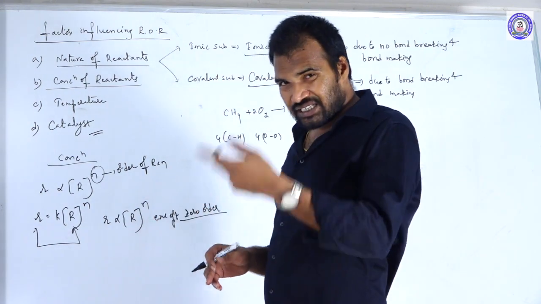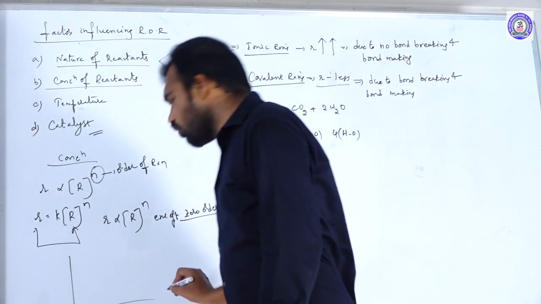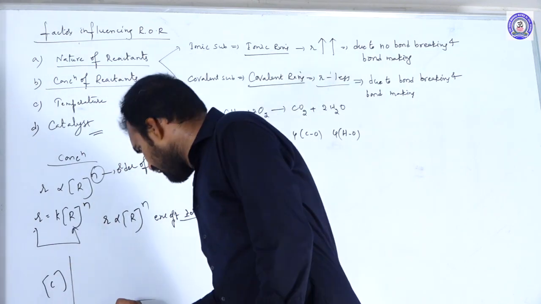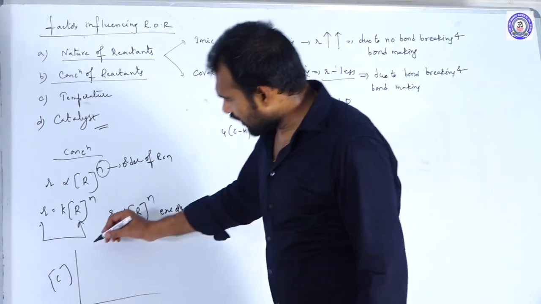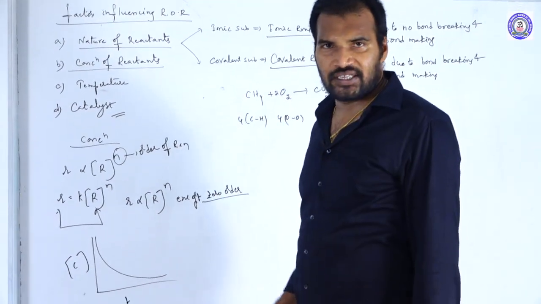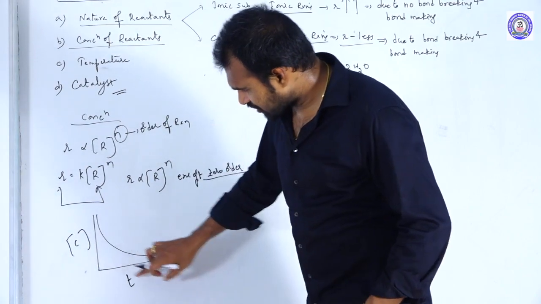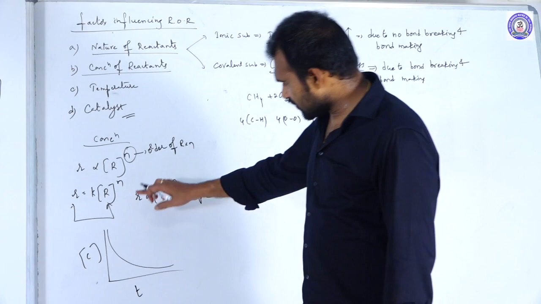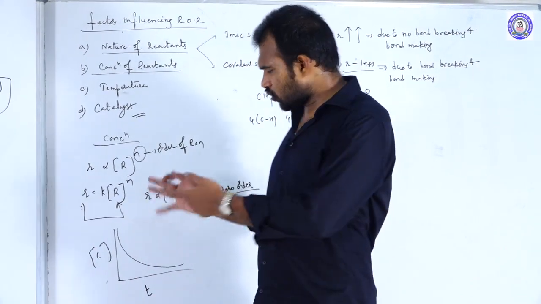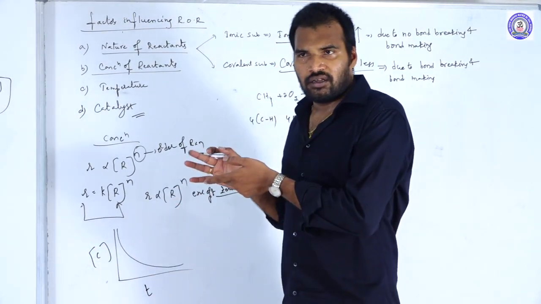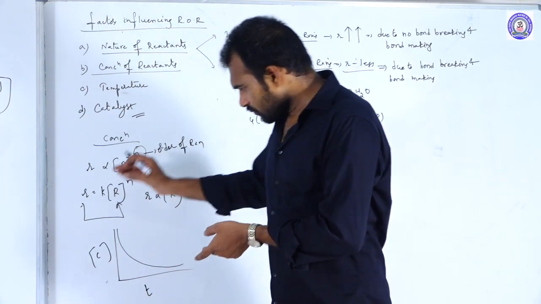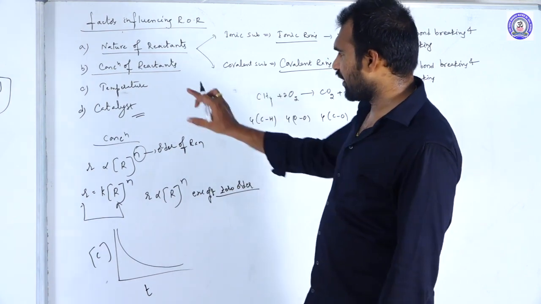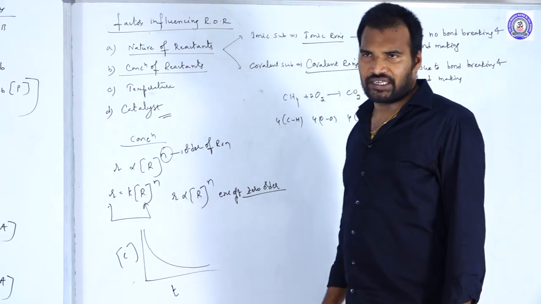We can conclude this experimentally. When you draw the graph between concentration and time t, the graph decreases exponentially. It confirms that if the concentration decreases, the rate also decreases. It shows that rate and concentration are directly proportional. So this is the effect of concentration on the rate of the reaction.